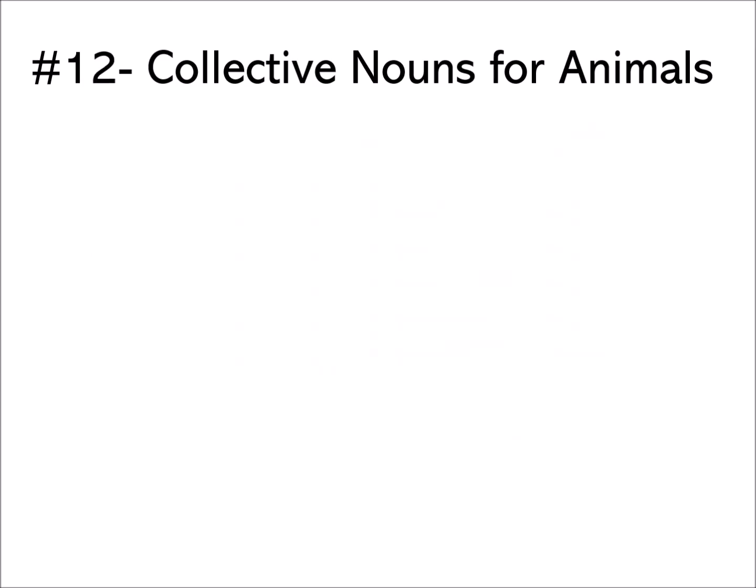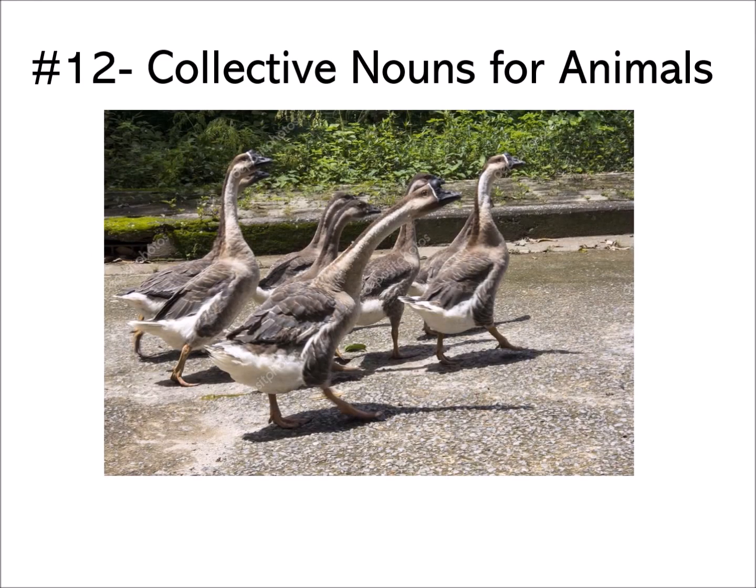Let's look at number 12. Collective nouns for number 12. These are geese. They are not swans, but they are geese. So we'll call them a gaggle of geese. A gaggle of geese.